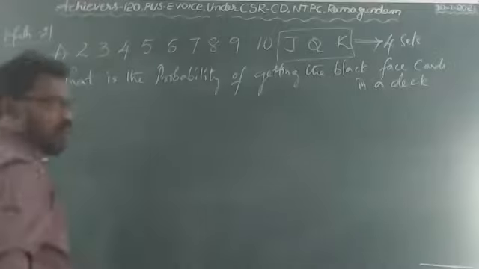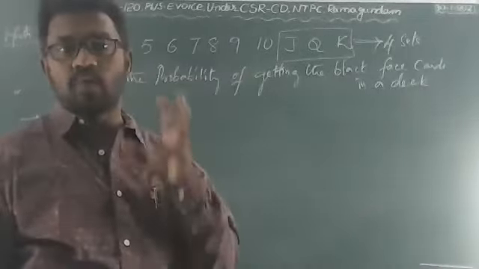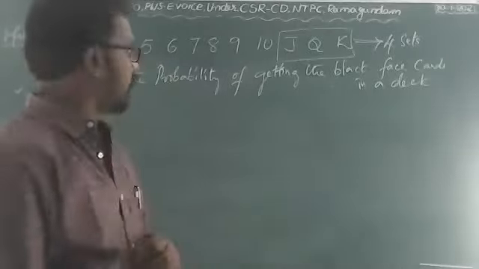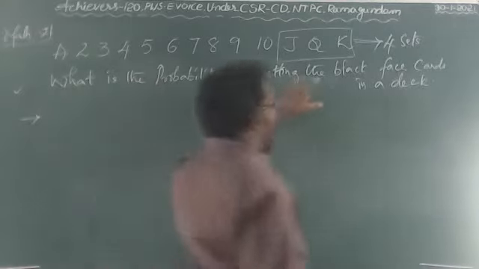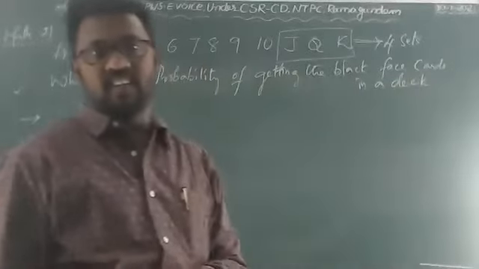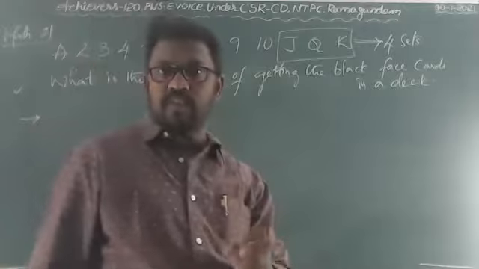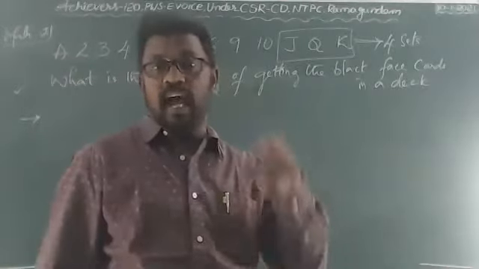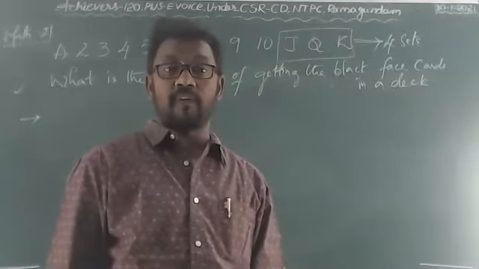This one I will show you how you will get the solution steps. What is the probability of getting the black face cards? Now the black face cards are the favorable thing. The favorable outcome is what you raise in the question.